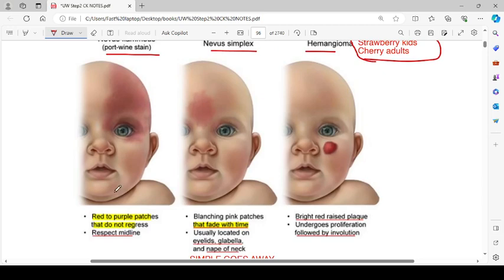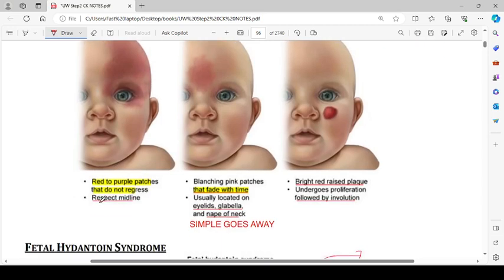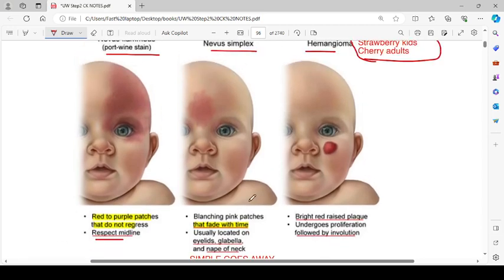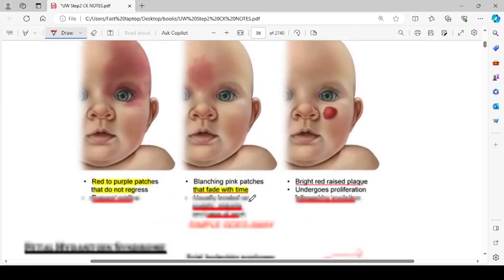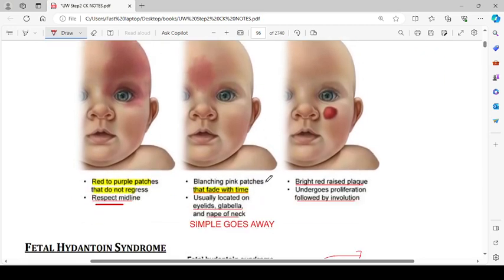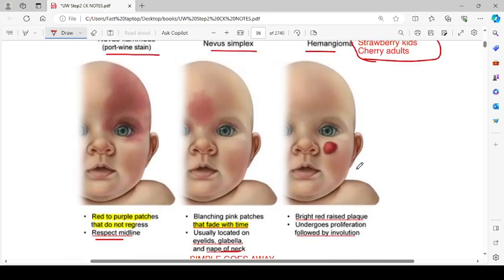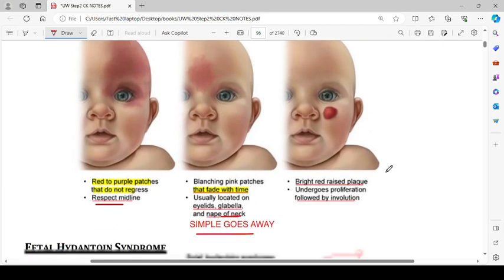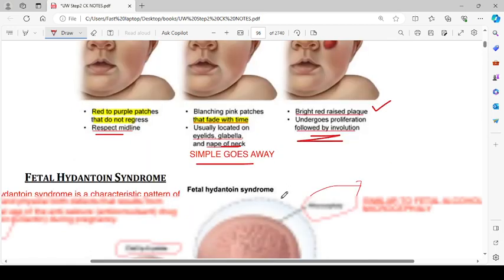So red to purple patches that do not regress, and they respect the midline. They always stay in the midline. The nevus simplex: blanching pink patches that fade with time, usually located on the eyelids, glabella, and nape of the neck. They simply go away. And hemangiomas are bright red, raised, and undergo proliferation, followed by involution.